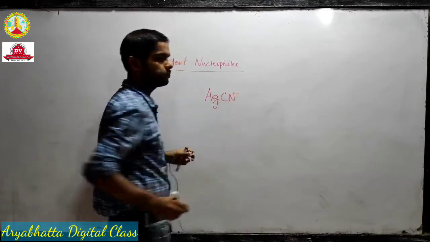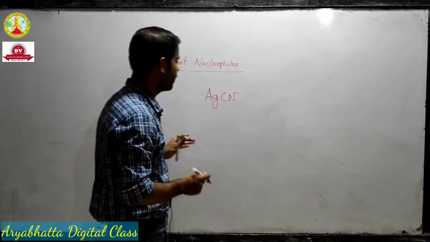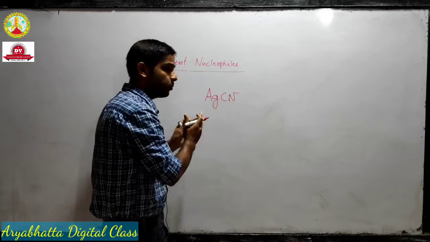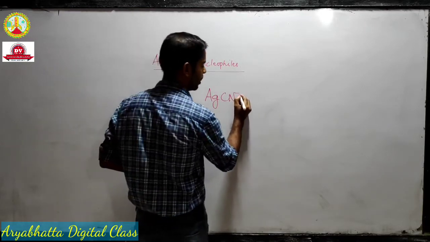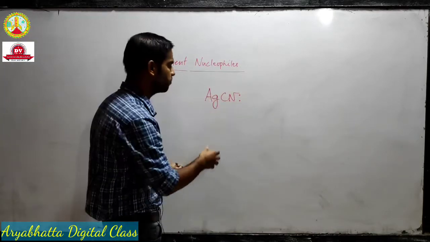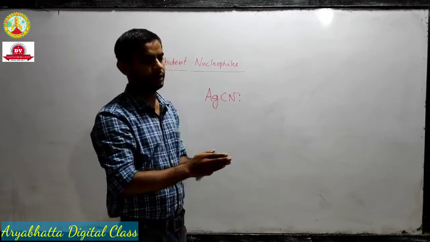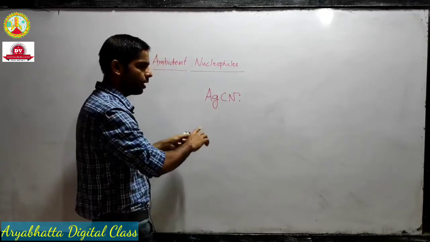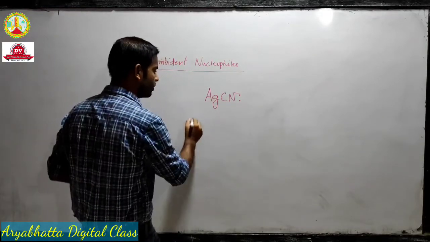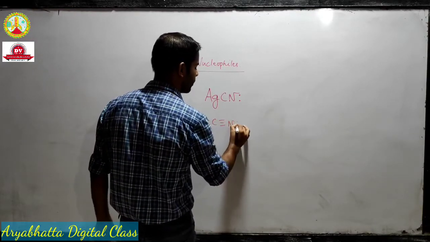AgCN is basically a covalent compound. Okay, it is covalent in nature, but though it's covalent, it cannot break into ions, but still the lone pair is available around the nitrogen. That means in AgCN, the ability of carbon to get attached to a different carbon atom like a nucleophile has been lost. Why? Because it has been blocked from one side by silver and from the other side by nitrogen.